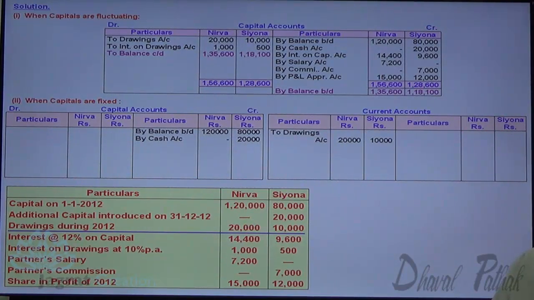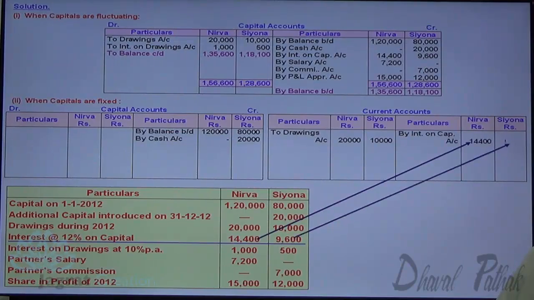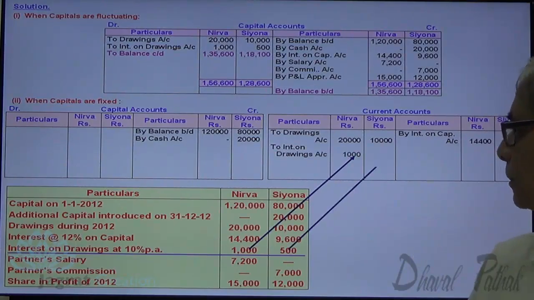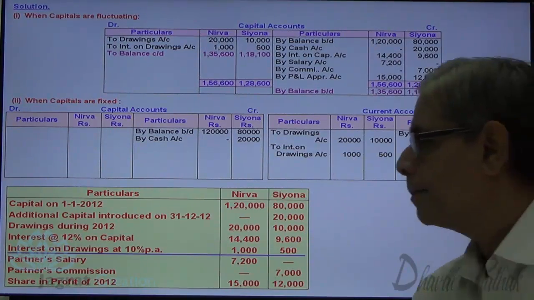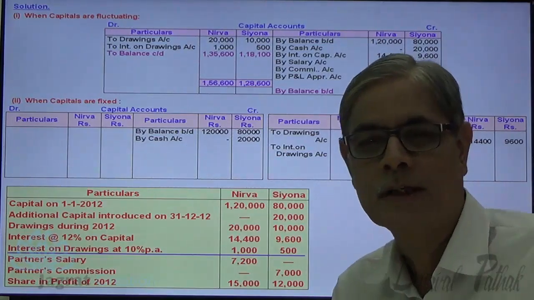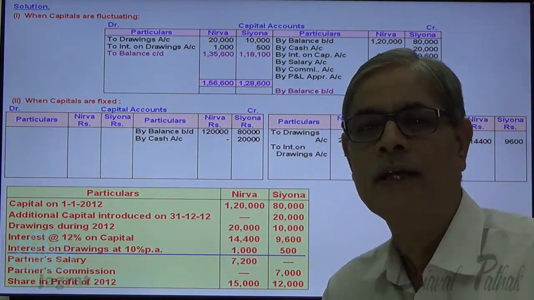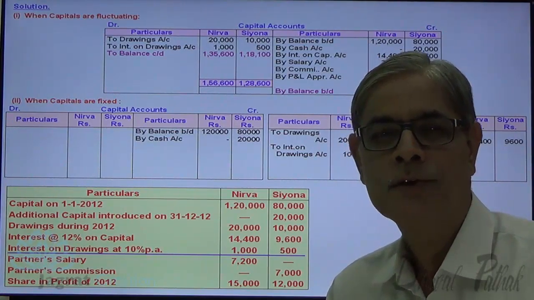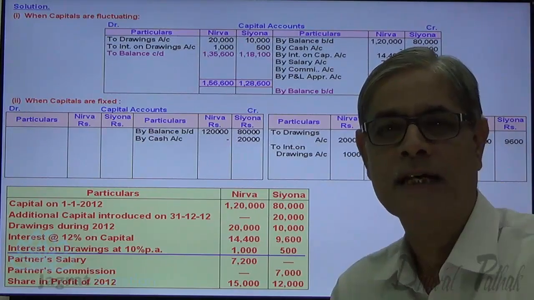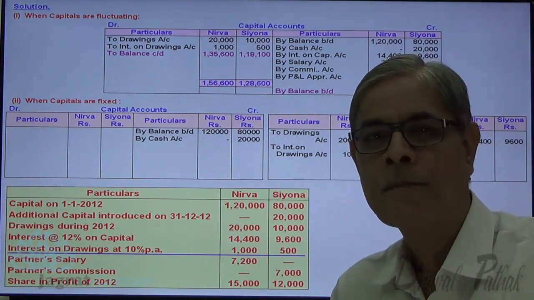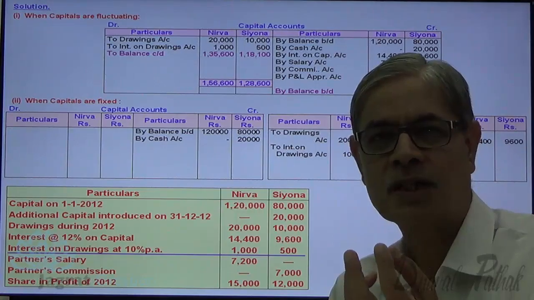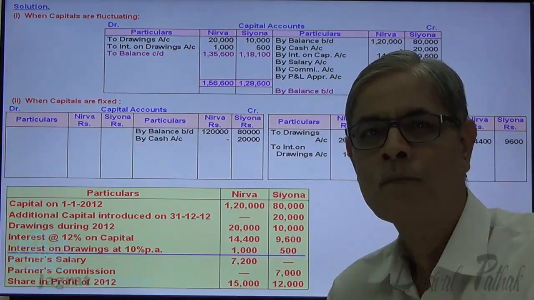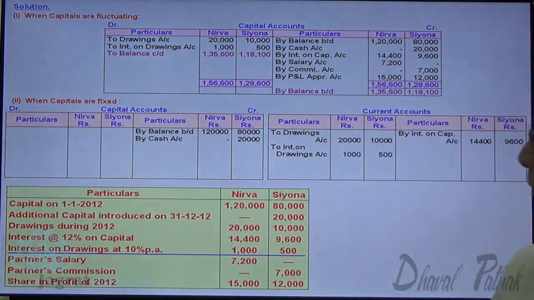Interest on capital will be credited to current capital account. Interest on drawings is added to the principal sum. Partner's salary and partner's commission add to the investment of a partner in a firm. They are the giver of services. This is the annual services that we have received from a partner, and the annual transactions which are relevant to the profit during the year are to be recorded in current capital account.